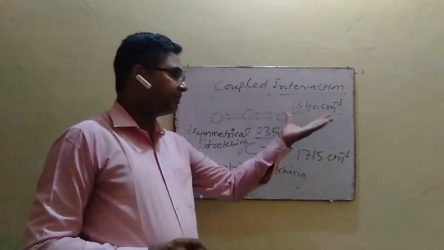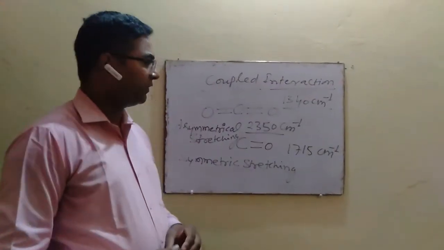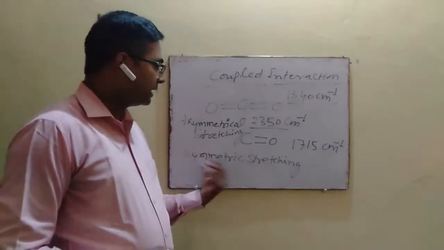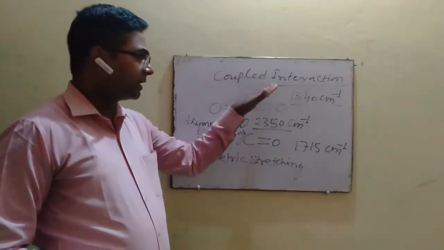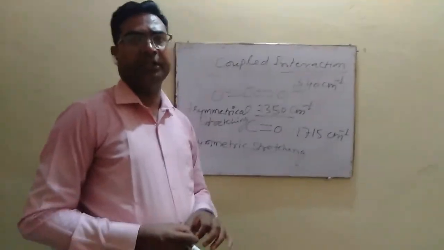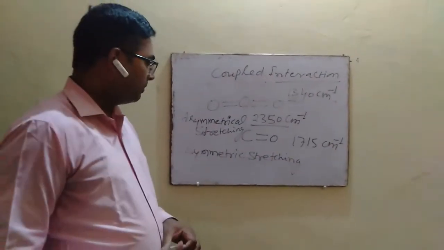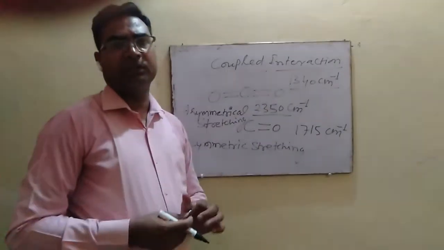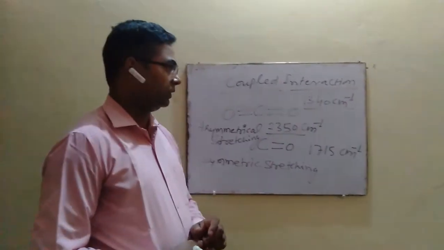Actually, the principle of Raman spectroscopy is somewhat different from IR spectroscopy. Raman spectroscopy is based on the change in polarizability of the molecule, but IR spectroscopy is based on the change in dipole moment of the molecule.